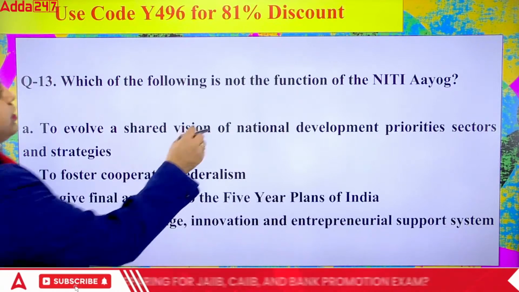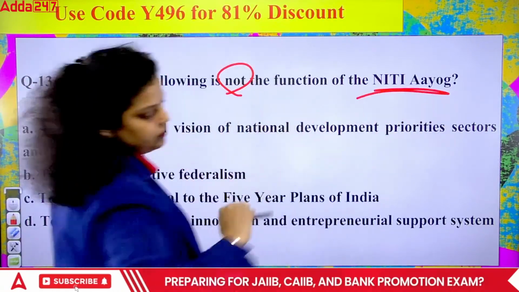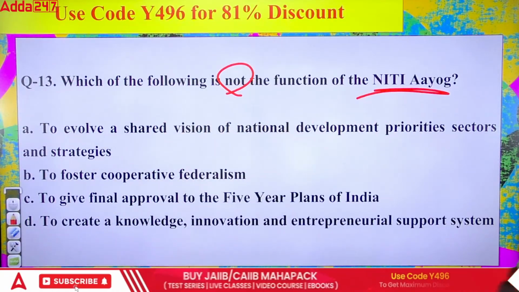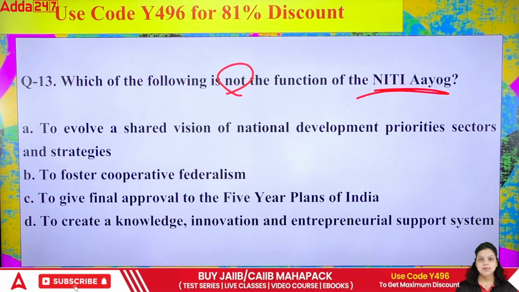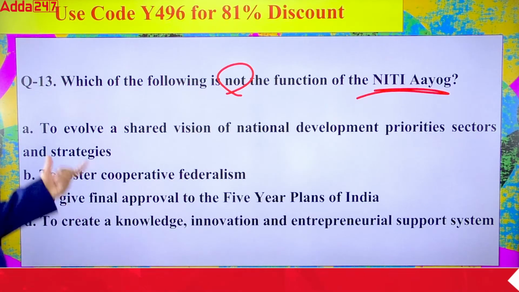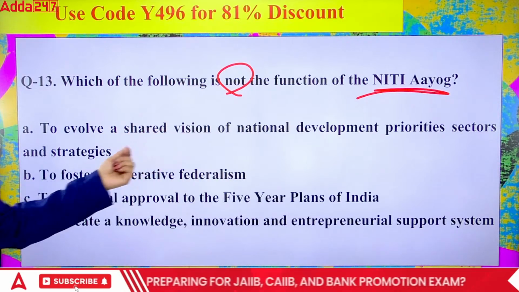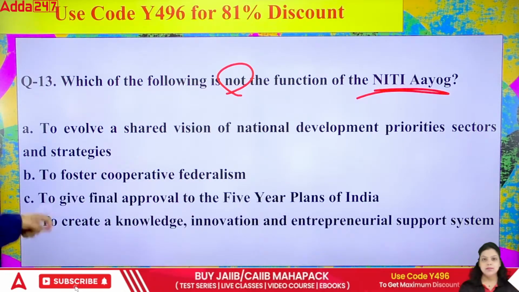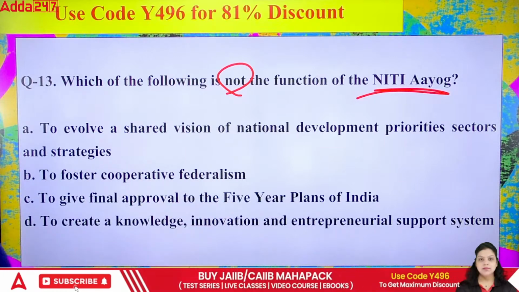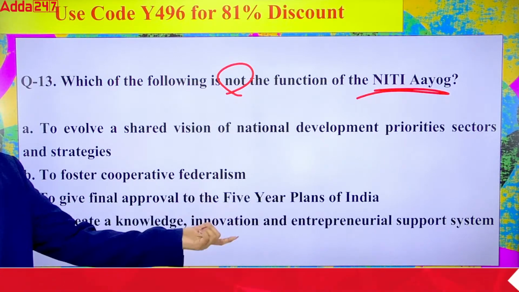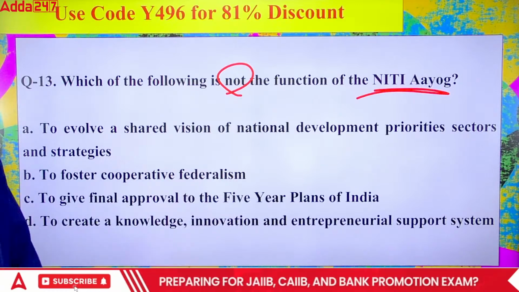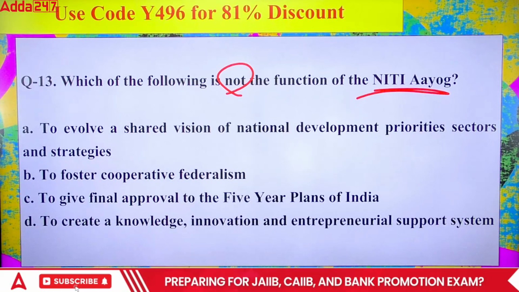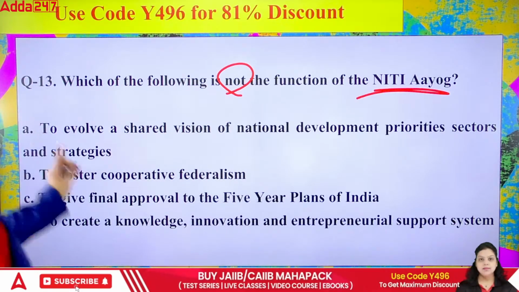Which of the following is not a function of Niti Aayog? First, to evolve a shared vision of national development priority sector and strategies; to foster cooperative federalism; to give the final approval to the 5-year plans of India; to create a knowledge, innovation and entrepreneur support system. So out of these 4 options, which of the following is not a function of Niti Aayog?